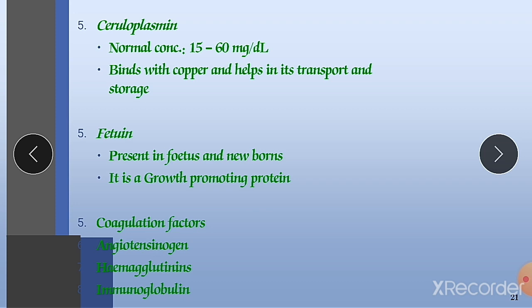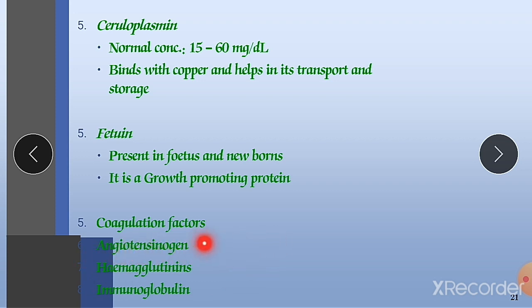Now next is coagulation factors. There are various types of coagulation factors which are available in our proteins. First is angiogenesis. Second is hematoglobulins.